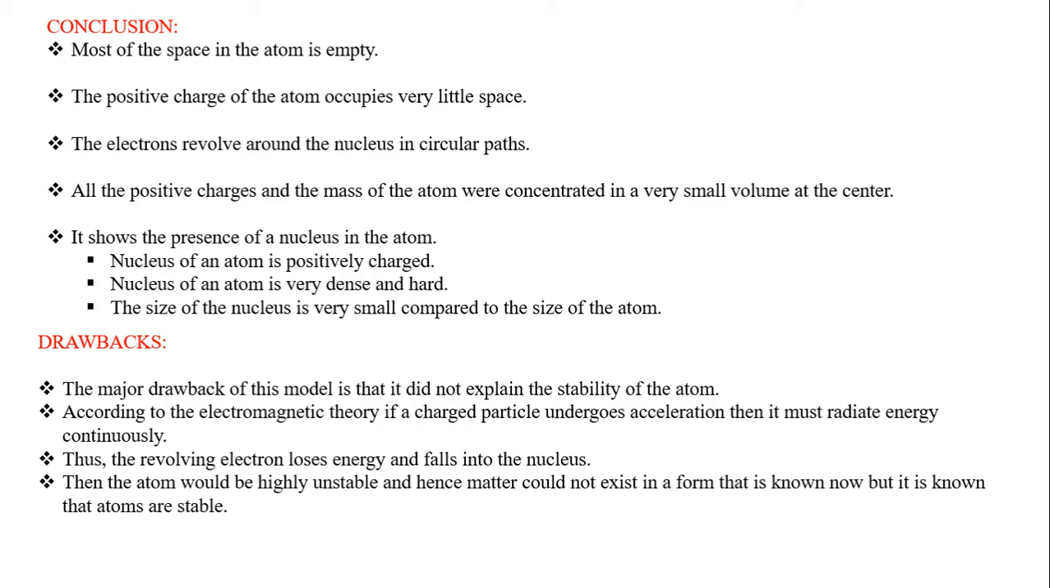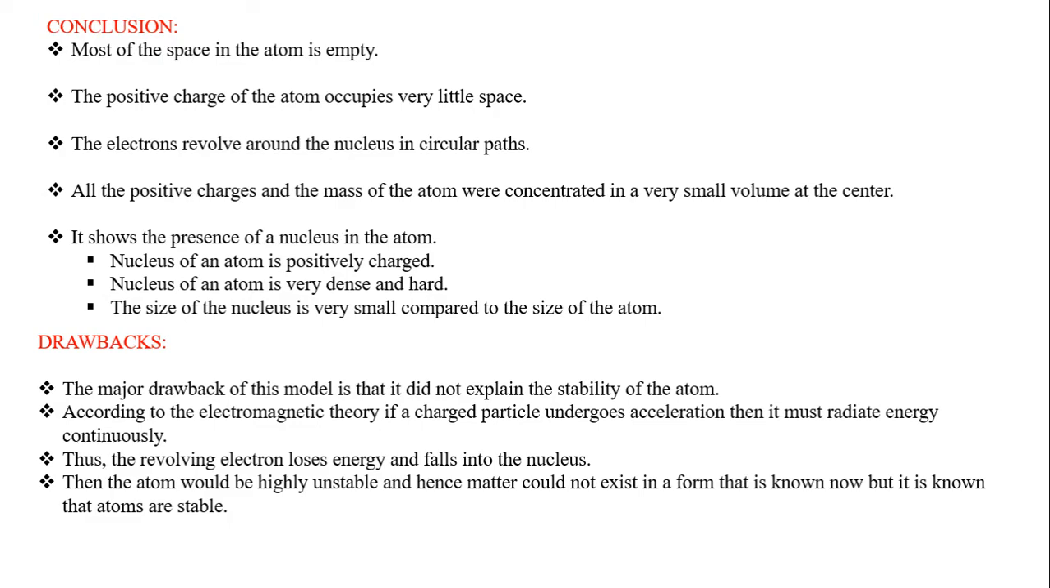We know that the nucleus of an atom is dense and hard. The size of the nucleus is very small compared to the size of an atom. So what are the drawbacks? If the electrons keep on revolving, they would be attracted towards the nucleus. We know that if any particle is in acceleration, if it is in movement, it will radiate energy. If it keeps on radiating energy, it will lose energy, come and hit the nucleus, and overall the atom would collapse. So the stability of an atom, how the electron is revolving, is not explained by Rutherford.